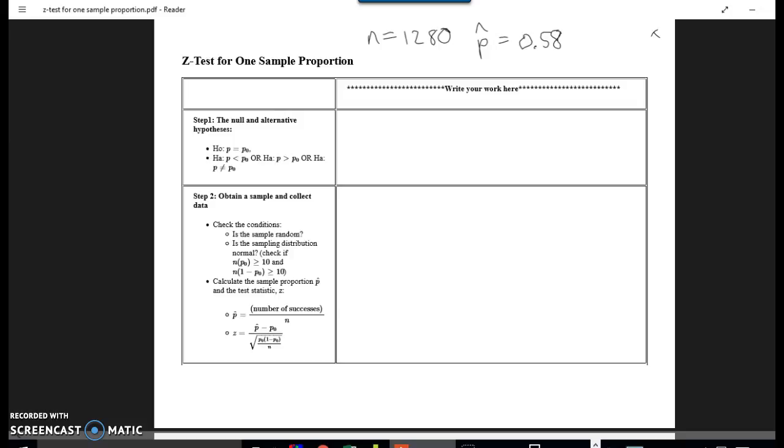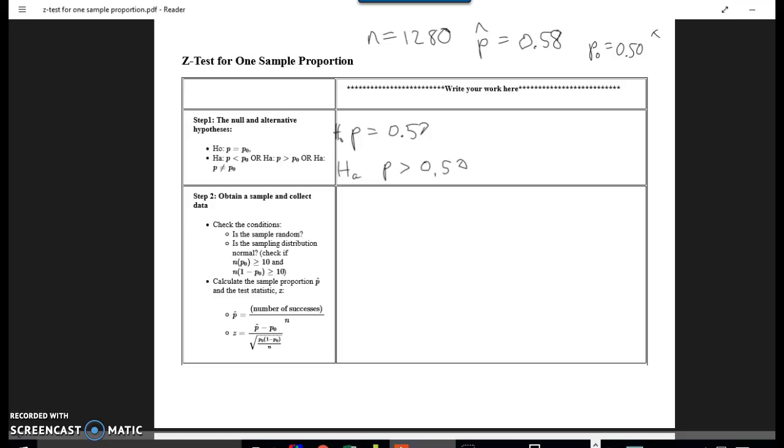So let's go to the hypothesis. Step one, the null and alternate hypothesis. The null is always something equals something. In this case, p equals 0.50. The p sub 0 is, let's write that down as well. Because we want to know if something is a majority, the alternate will be more than 0.50, and the null is just 0.50. Oh, I forgot to write H0 here. Okay, the alternate, HA, is that p is more than 50%, implying a majority.